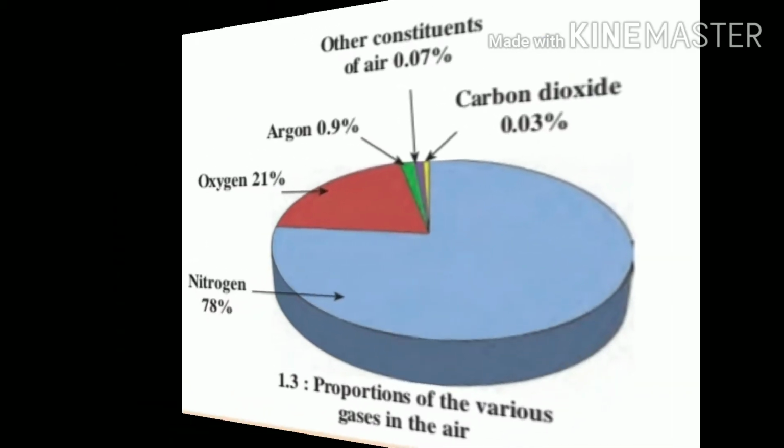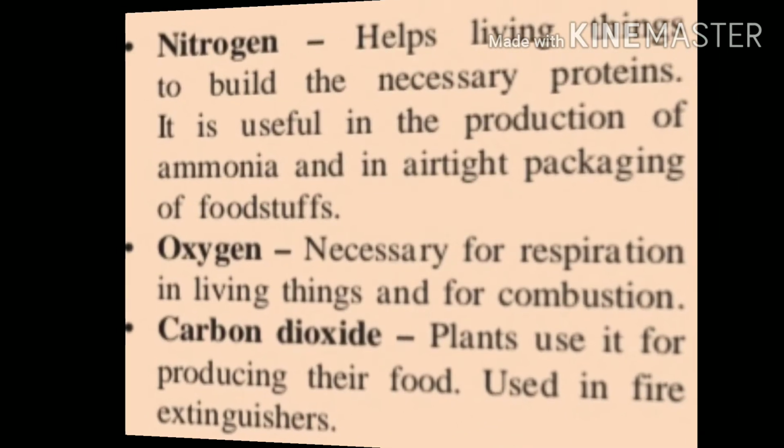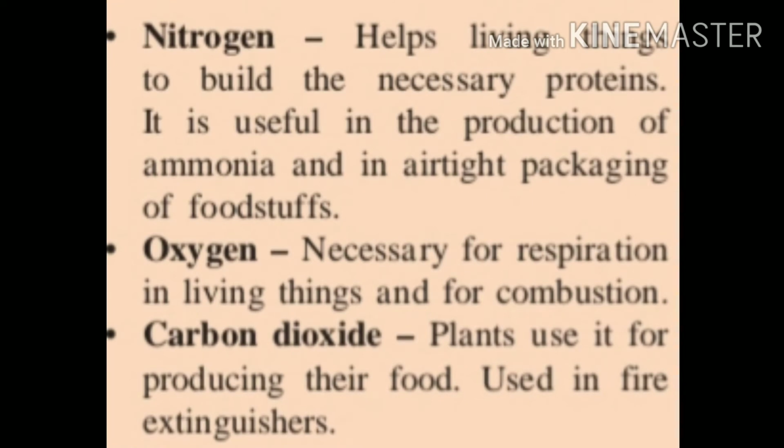The following diagram shows that nitrogen occupies 78%, oxygen 21%, argon 0.9%, carbon dioxide 0.03%. Dust particles, water vapor and other rare gases together make 0.7%. All these gases have different uses. Let us see some uses of these gases.